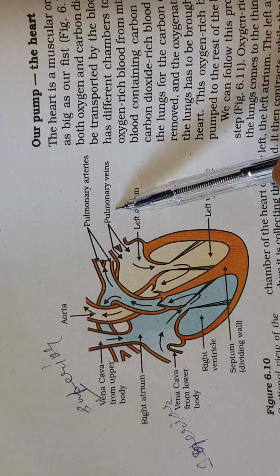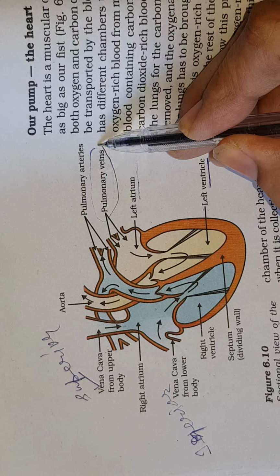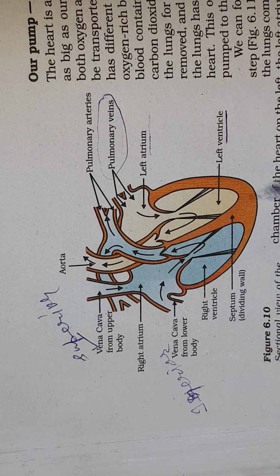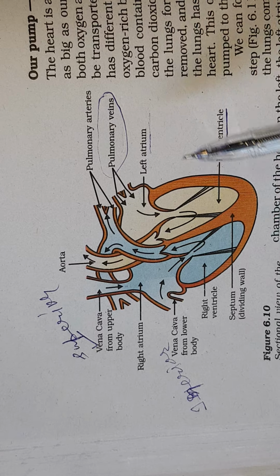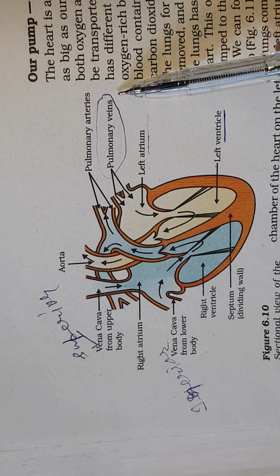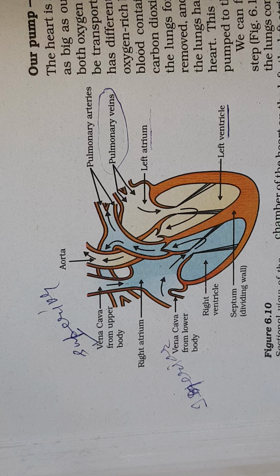You can see the pulmonary veins. Only pulmonary veins are there in the human body which collect the oxygenated or pure blood from the lungs. Except pulmonary veins, all veins have deoxygenated blood.